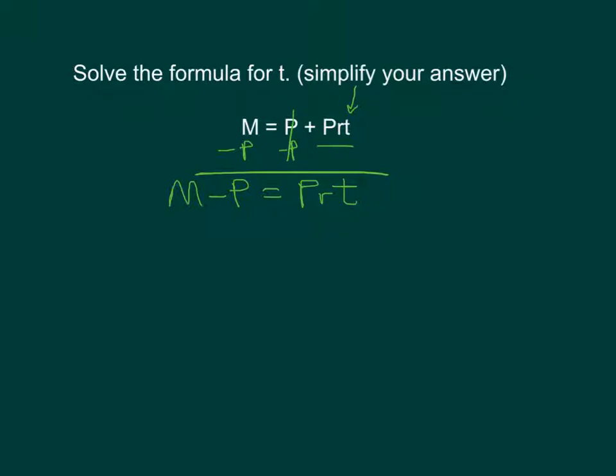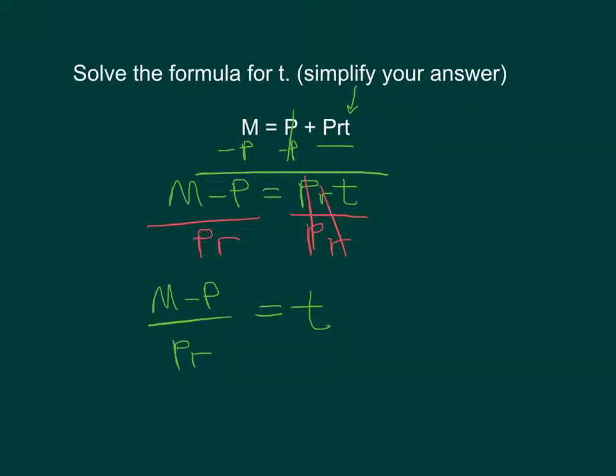And then we want to continue to get T by itself. So T is being multiplied with all the things on the right. So in order to separate those, we've got to do the opposite of multiplication, which is divide. So we're going to divide by P and we're going to divide by R. The P is going to cancel and the R is going to cancel. We'll just be left with T. But on the other side, we've also got to divide by P and R. So on the right, we've got T, and on the left, we've got M minus P over PR.